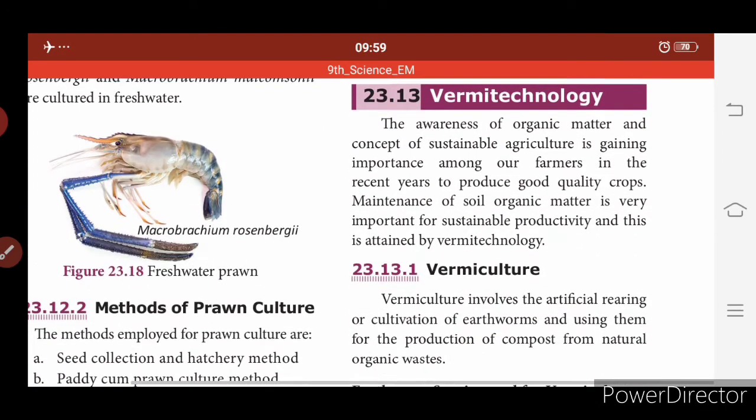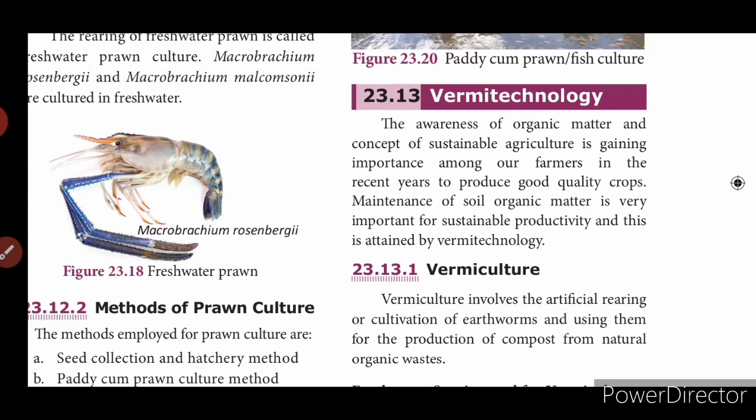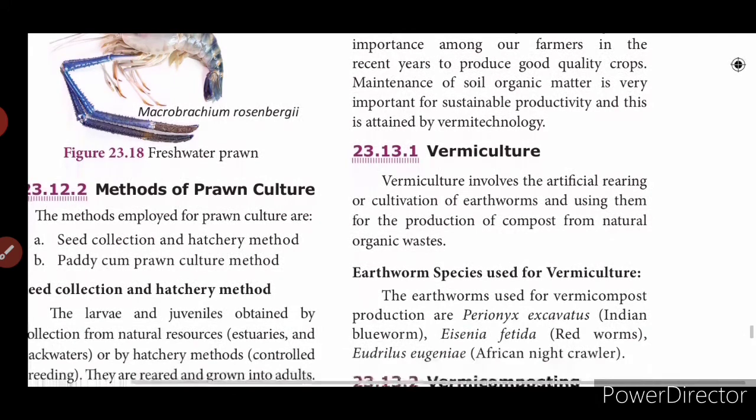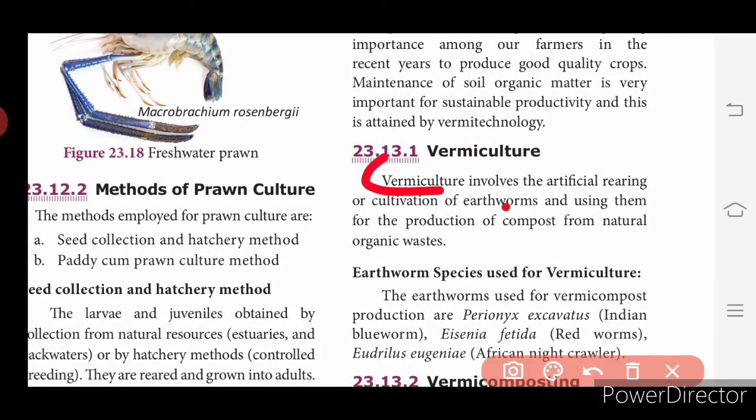So next is vermitechnology. Awareness of organic matter and the concept of sustainable agriculture is gaining importance among our farmers in recent years to produce good quality crops. Maintenance of soil organic matter is very important for sustainable productivity, and this is attained by vermitechnology. So what is vermitechnology? It involves artificial rearing or cultivation of earthworms and using them for the production of compost from natural organic waste. So what is vermiculture?